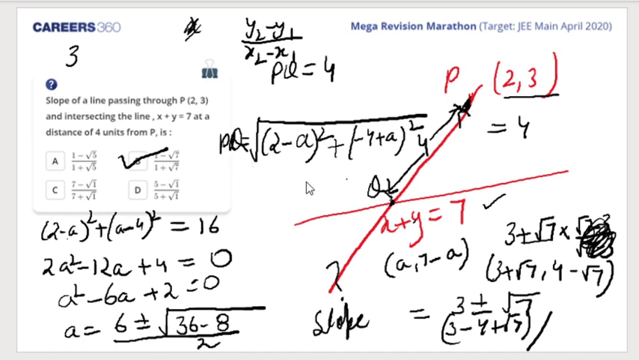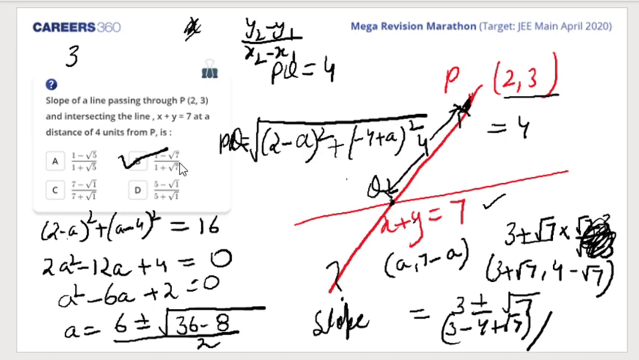That's what I wanted to say to you, that when I put a here, then I get this point Q, right? You put a here, you get the Q point. Once you get the Q point, then the PQ slope is obtained by this formula, and the answer is (1 minus root 7) upon (1 plus root 7). I hope you got it, students. Please ping me.